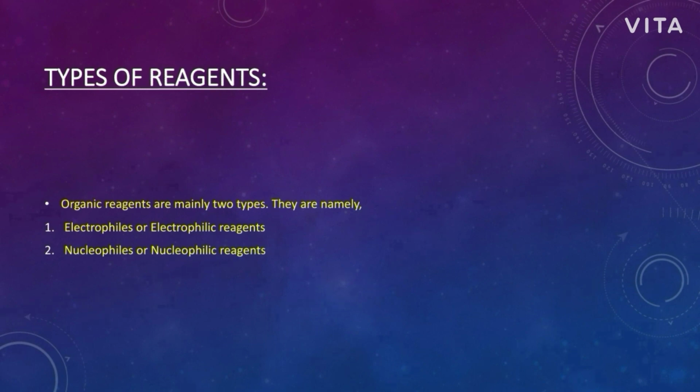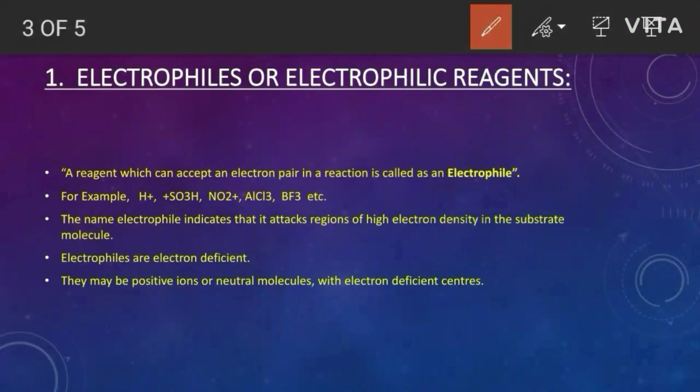Now we will discuss one by one what electrophiles or electrophilic reagents are and what nucleophiles or nucleophilic reagents are. The first type of reagents are electrophiles or electrophilic reagents.